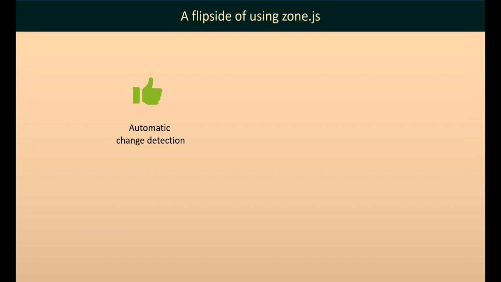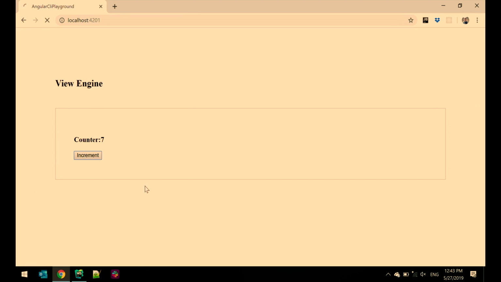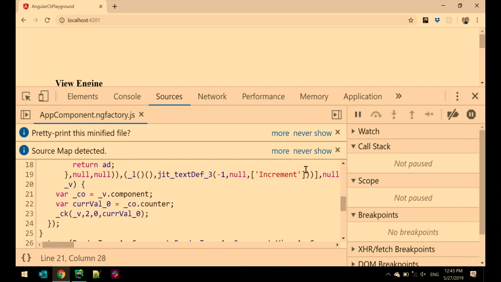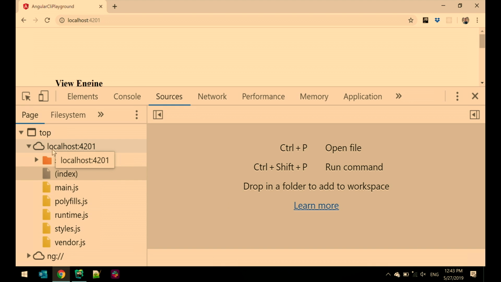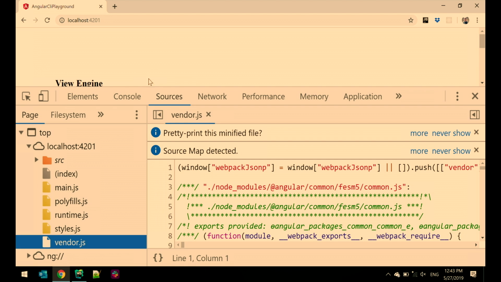Okay, I also wanted to show it to you, just very quickly, because I like to show code. What do we need to find? We need to find the Angular code, the library code. What is the name of the file I need to search for? Does anybody know? Yeah, vendor, because Webpack usually packs all the libraries into a bundle called vendor.js. So I need to find vendor. And this is here, right?